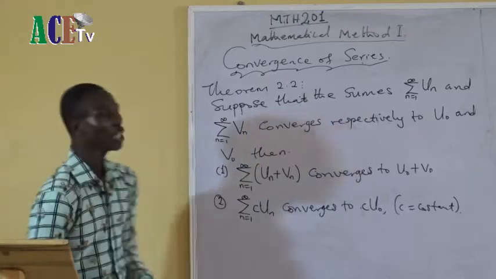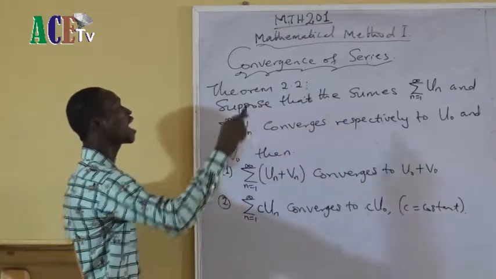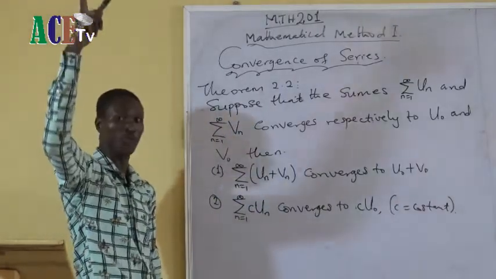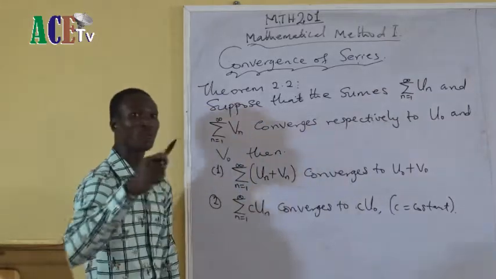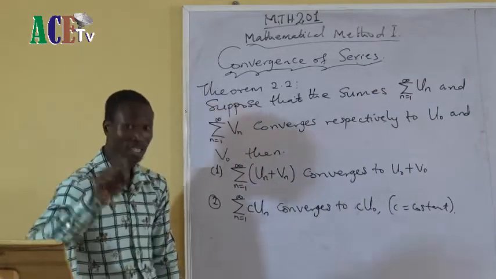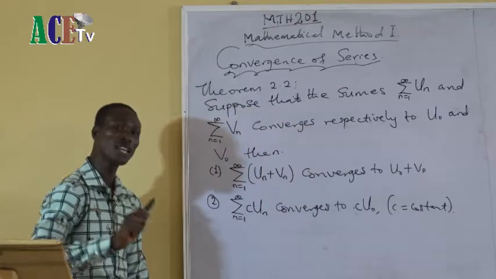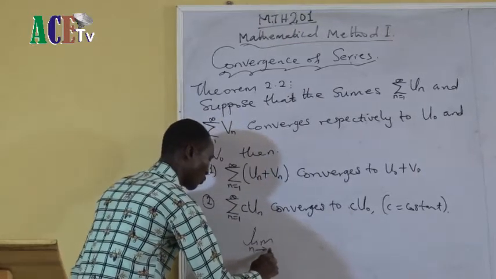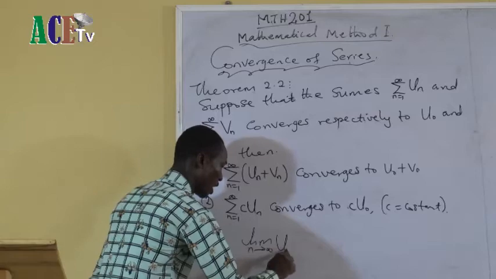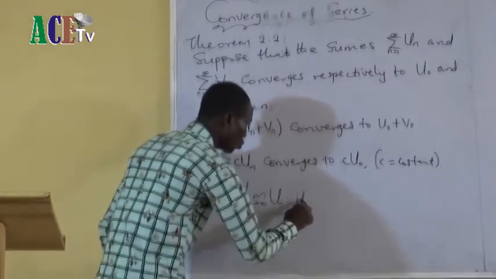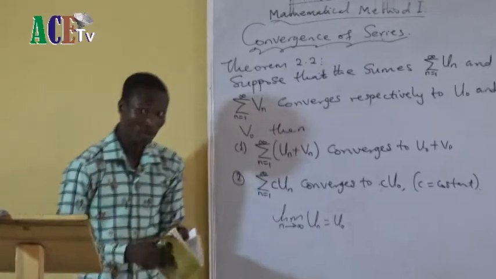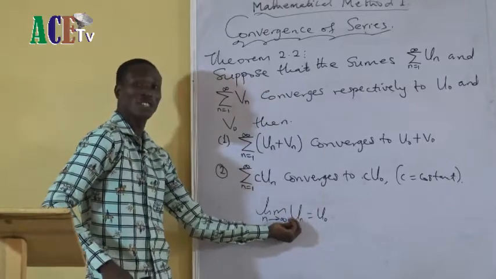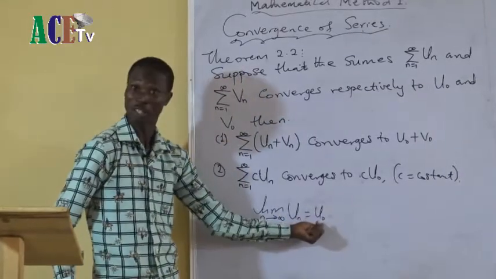Now, you remember, if I have u1, u2 up to un and so on, which is the sequence of the partial sums of the series, and I want to say the series converges, then I will say the limit as n tends to infinity of my un is equal to u0. If I write this one, I've not started the proof. Don't forget, if I write this statement, what I'm saying is that this series converges to u0.